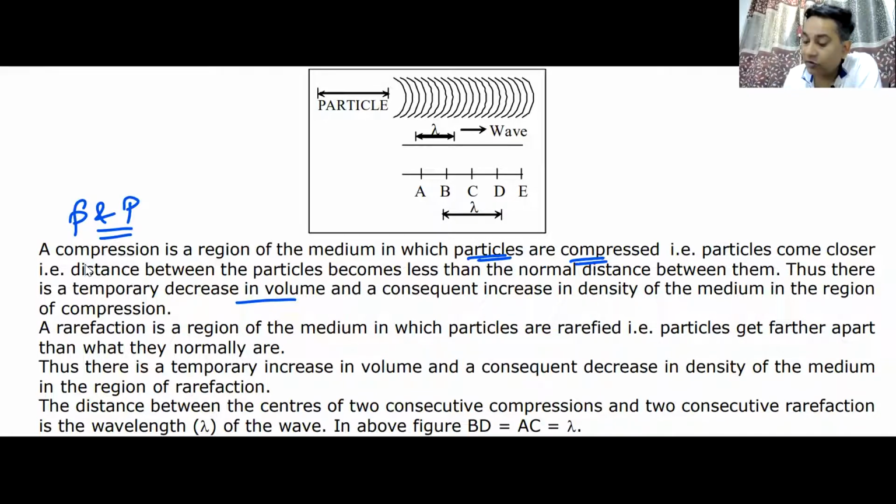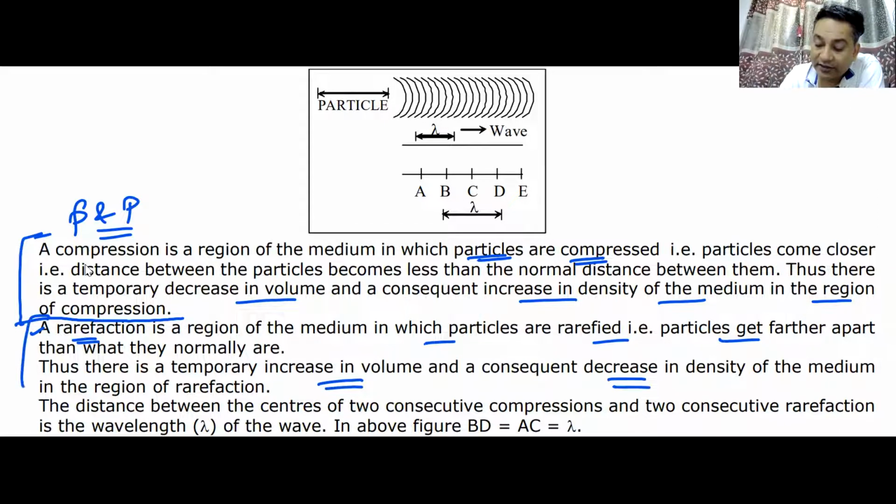There is a decrease in volume, a consequent increase in the density of the medium, and an increase in pressure. This region is known as the region of compression. The opposite of compression is rarefaction, in which you will have particles getting further apart, increase in volume, decrease in density, and decrease in pressure.